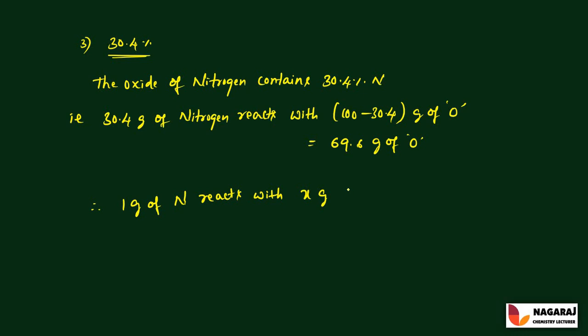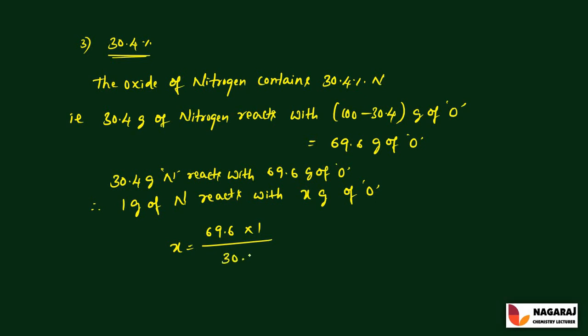x grams of oxygen. So the standard statement is already here above, so you can write it once again if you want. 30.4 grams of nitrogen reacts with 69.6 grams of oxygen. So then, how many grams of oxygen are needed for 1 gram to react? x is equal to 69.6 into 1 divided by 30.4 grams. That is equal to 69.6 divided by 30.4. So that is equal to 2.26 grams of oxygen.